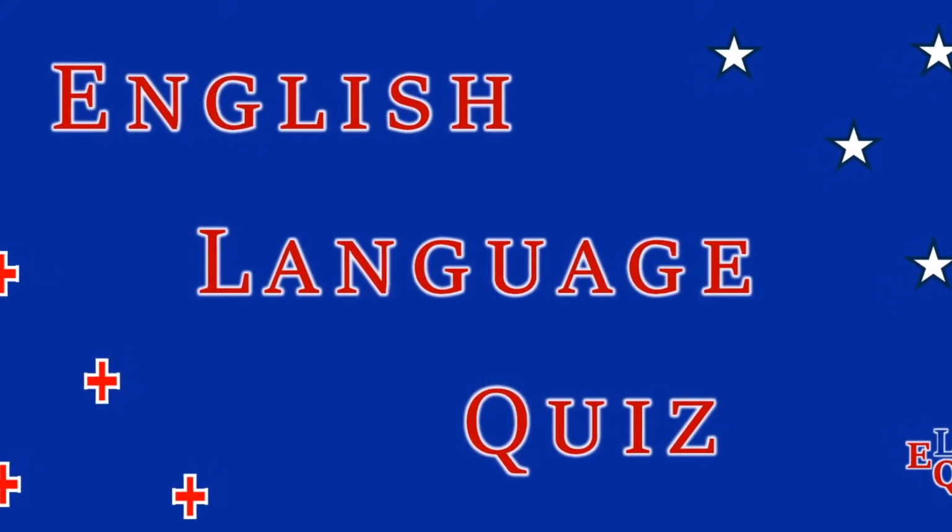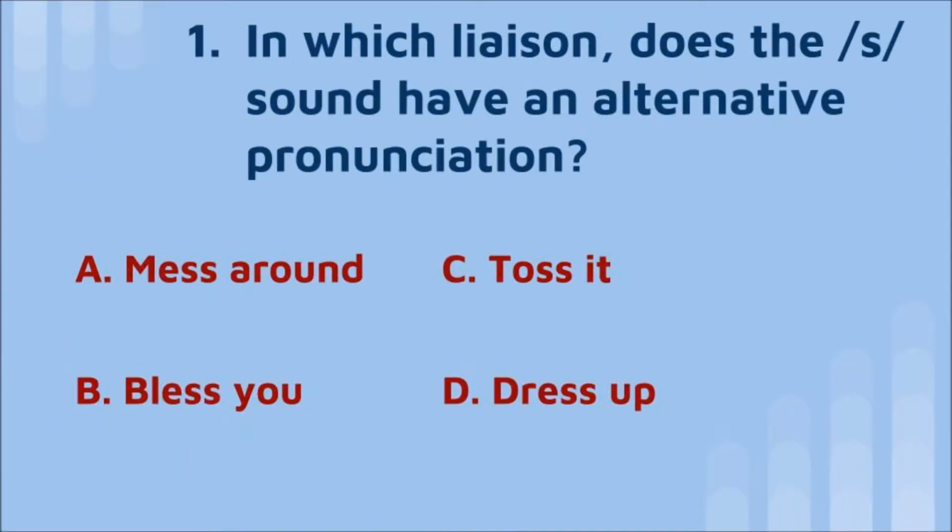Let's find out. And the first question is, in which liaison does the S sound have an alternative pronunciation? Option A, mess around. B, bless you. C, toss it. Or D, dress up. Some seconds to think.